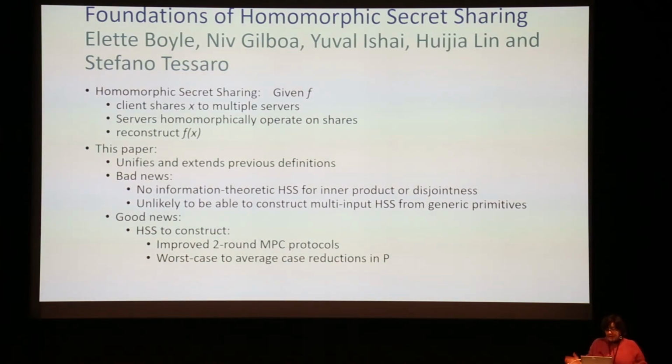This paper unifies and extends all the previous definitions, and they give bad news and good news. The bad news is that there's no information theoretic homomorphic secret sharing scheme for inner product or disjointness. So in general, there are problems which are hard.